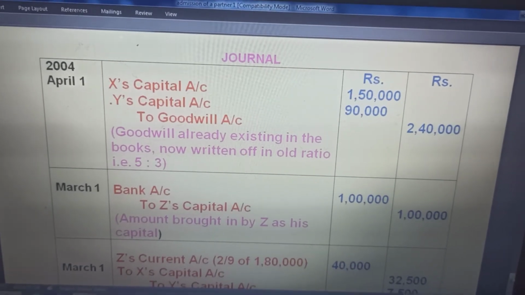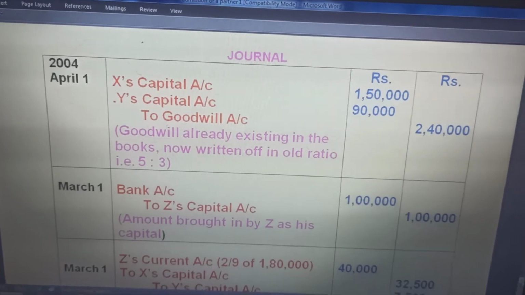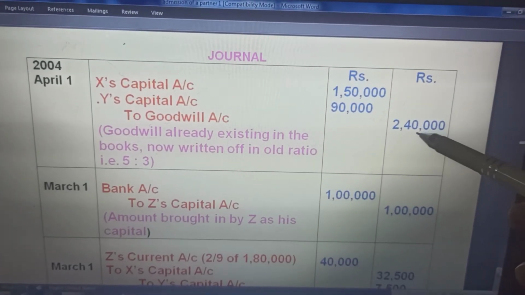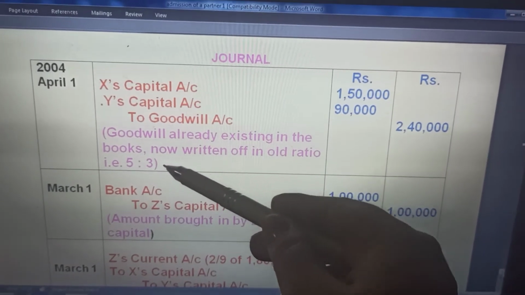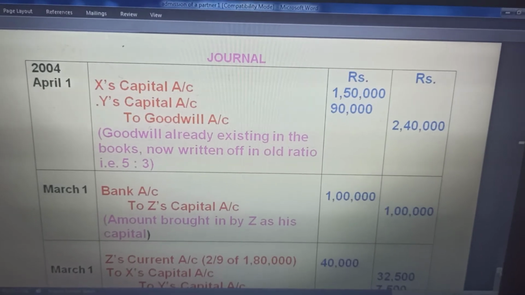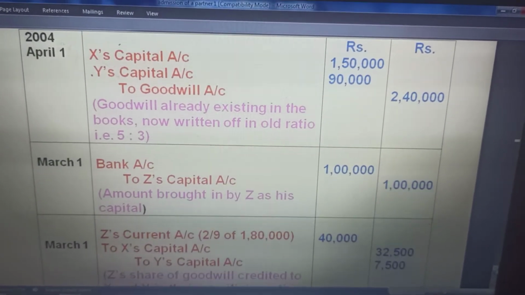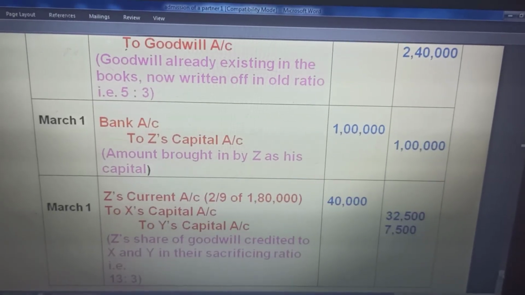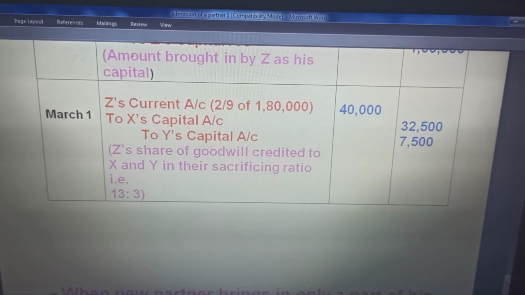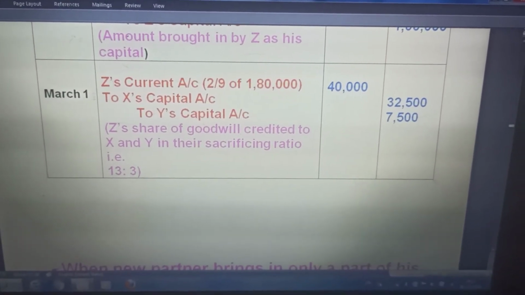The accounting treatment now on 1st April, dates are very important. Goodwill already exists. When goodwill already exists, old partners are credited goodwill in the old ratio 5:3. So we distribute 240 in 5:3. This is already done. And then the new partner does not bring goodwill in cash. His share of goodwill, bank account to Z's capital, what he brings, and new partner to old partners in sacrifice ratio.